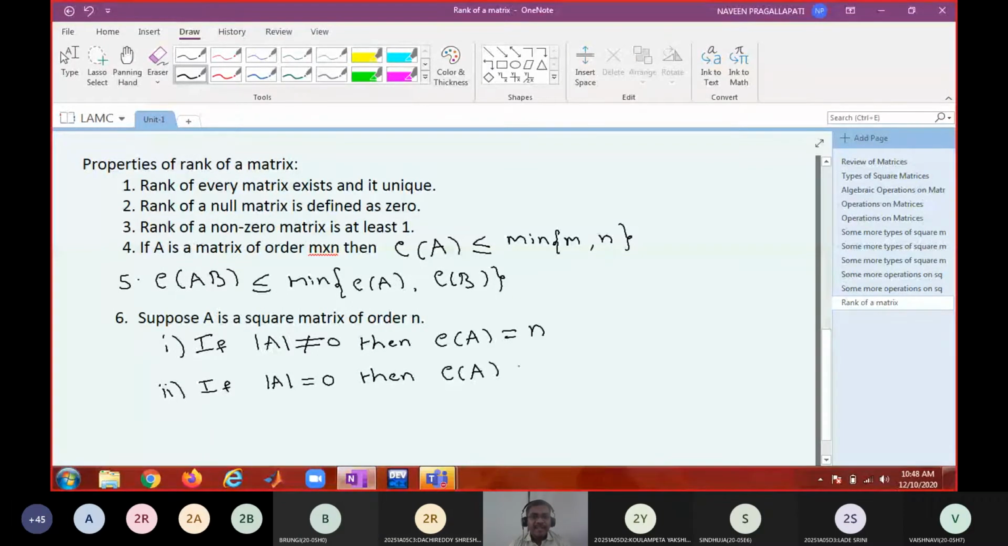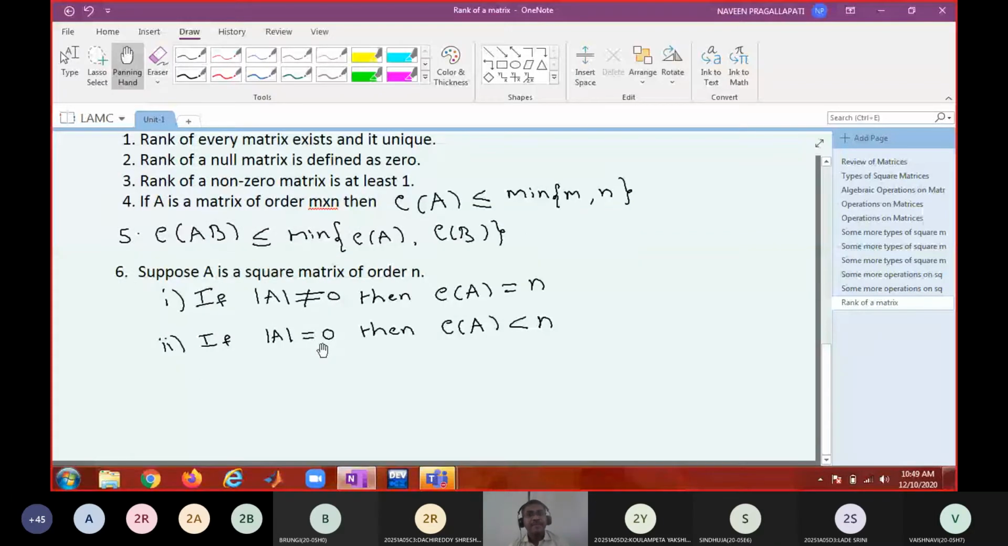You will say that rank will be less than n, because for the rank to be order n, the determinant has to be non-zero. But here when I say determinant is 0, rank will be less than n. Suppose I give you a matrix of order 6. If its determinant is 0, then its rank will not be 6, but its rank can be 5 or 4 or 3 or 2, depending on the type of matrix. We cannot say exactly which. So this is an important property. This is true only for square matrices.